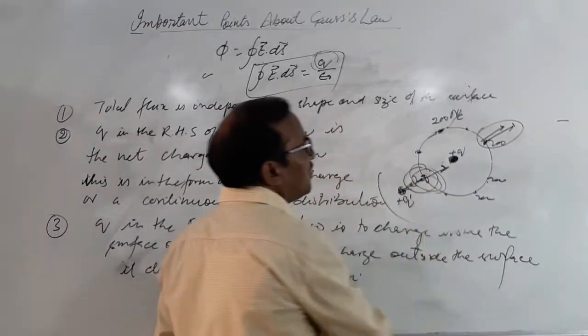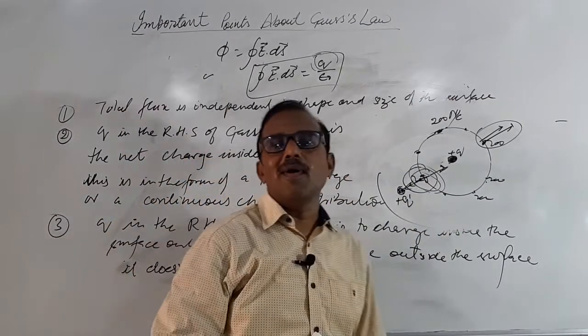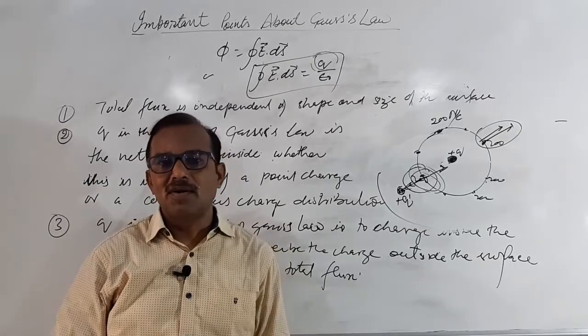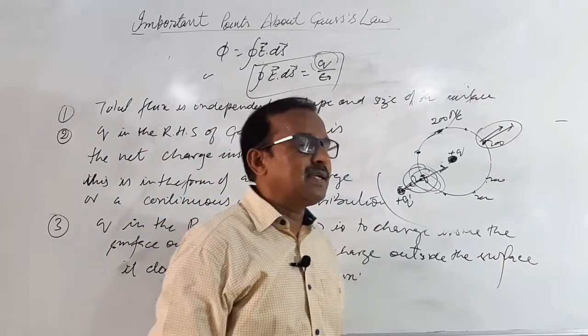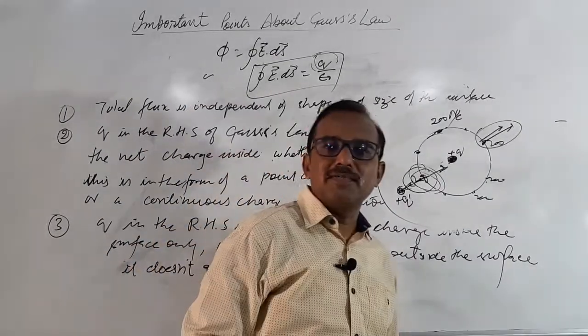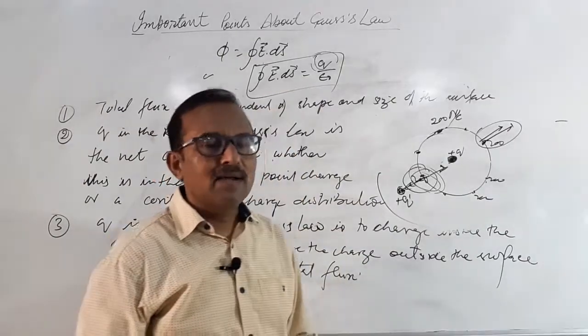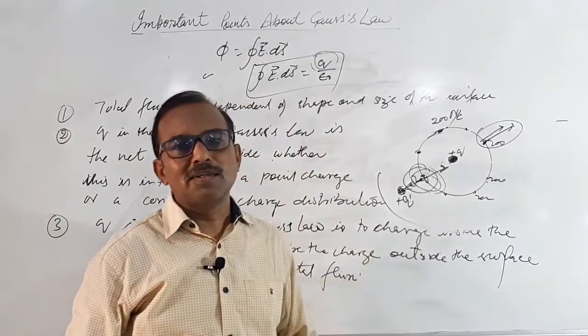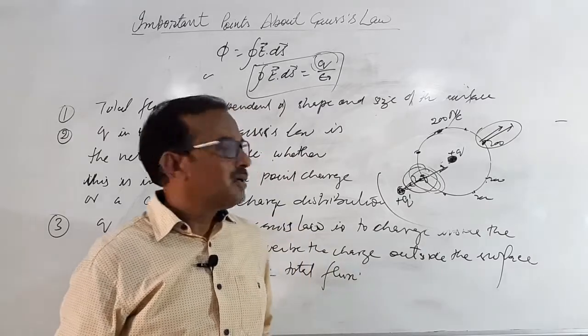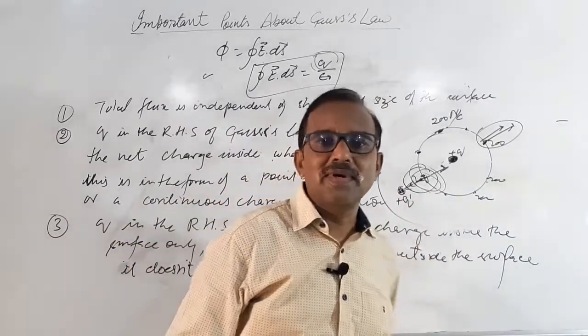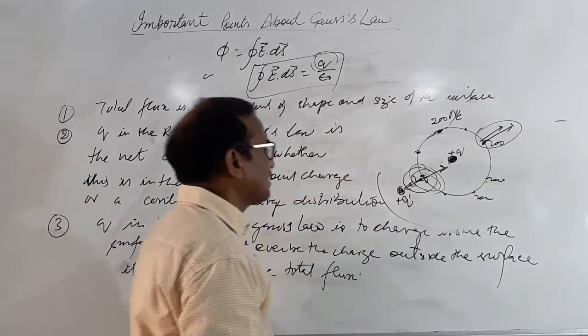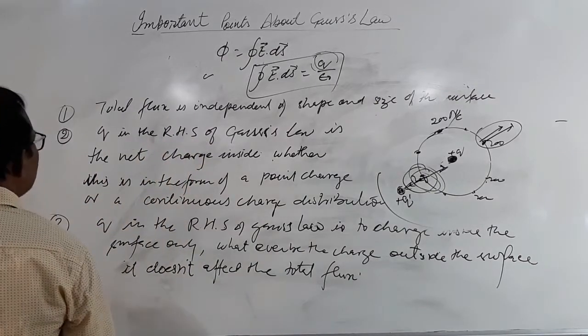So overall flux remains constant. It has no effect on the total flux value. Somewhere field increases and somewhere decreases, so flux remains the same. So outside charges have no effect on the total value of electric flux. Okay. So this is the third point.